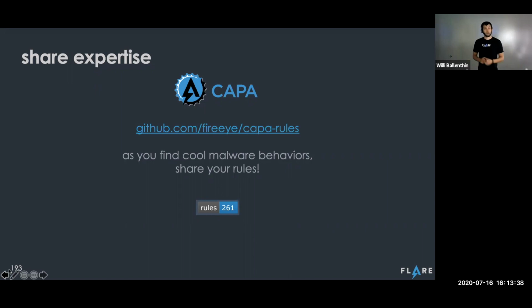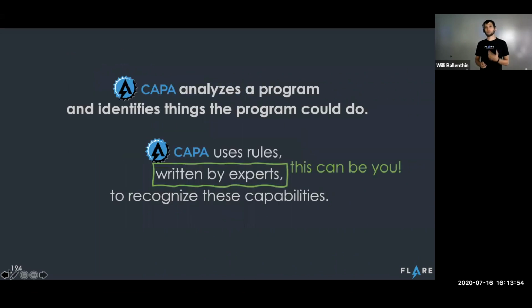And that's why we've made it extremely easy to encode your rules and to share them with us, because we understand it's the quality of the rules that are going to make or break Kappa. The more interesting things we can teach Kappa how to recognize, the more useful it's going to be for you all. So, in summary, Kappa is a tool that will process programs and make guesses at what it thinks those programs can do.